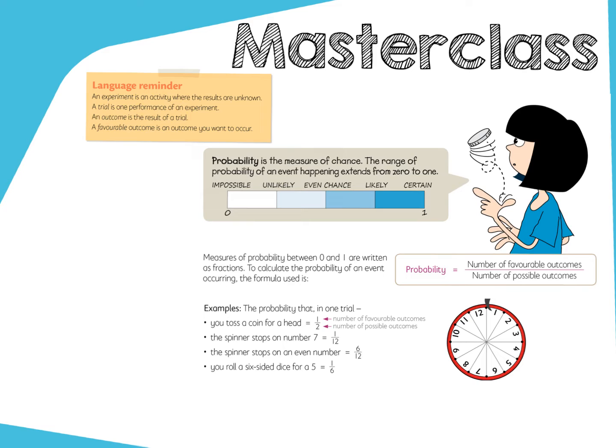So a favourable outcome is when we win, or when we think we know what's going to happen. Okay, so if you've got a 1 in 5 chance, you go, oh, I think this is going to be one of my favourable wins.